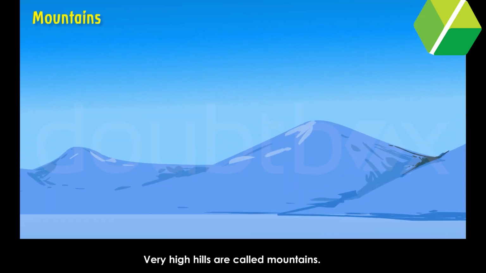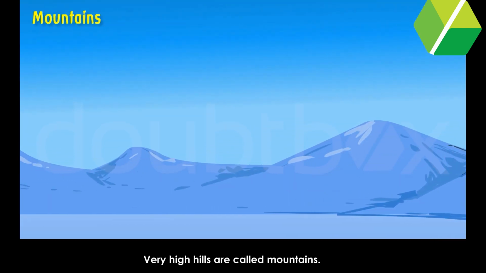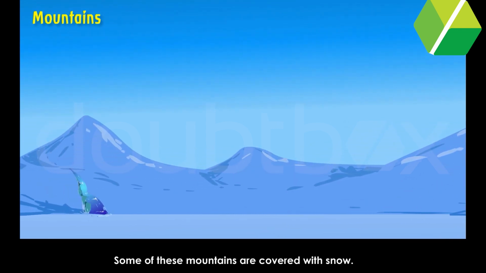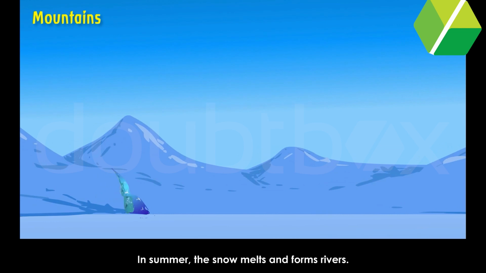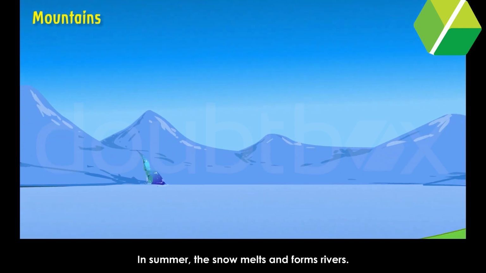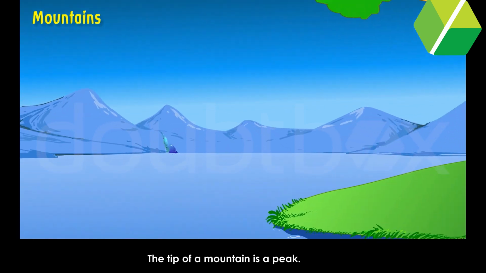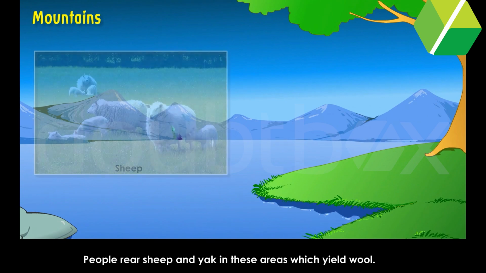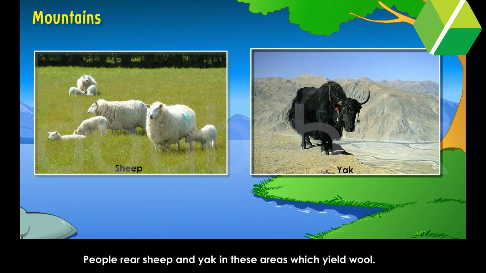Mountains. Very high hills are called mountains. Some of these mountains are covered with snow. In summer, the snow melts and forms rivers. The tip of a mountain is a peak. People rear sheep and yak in these areas, which yield wool.